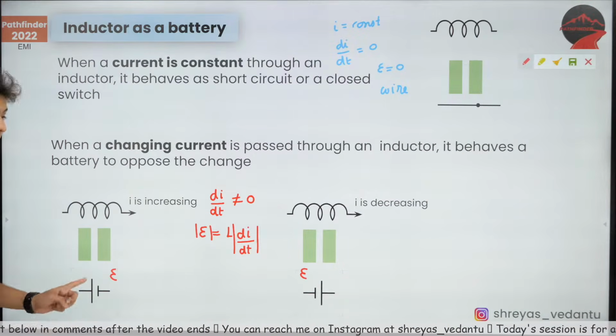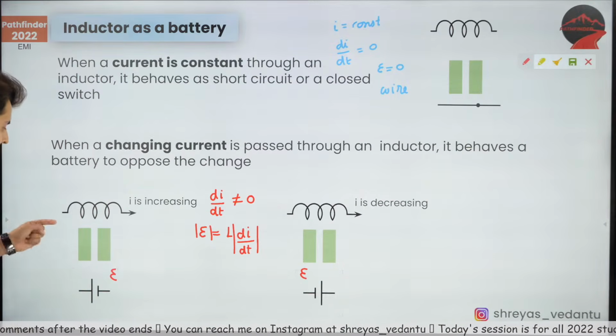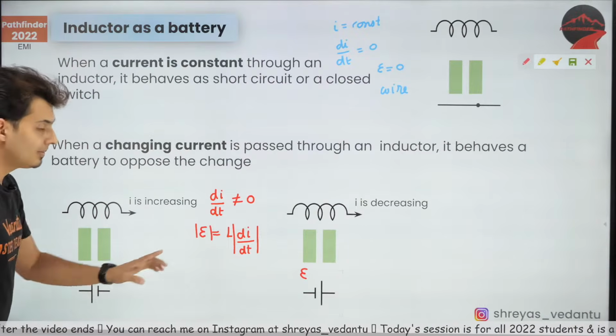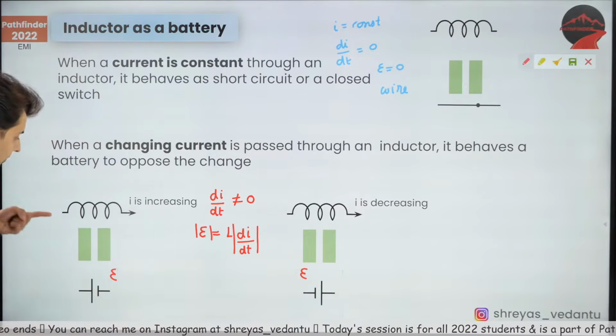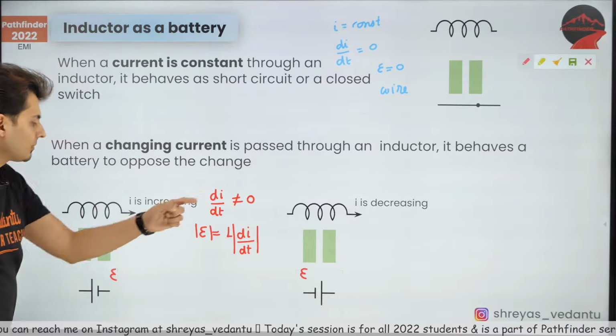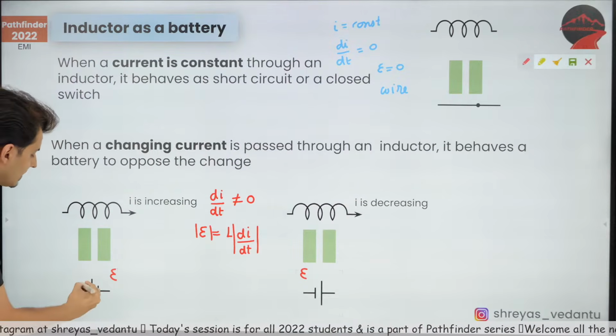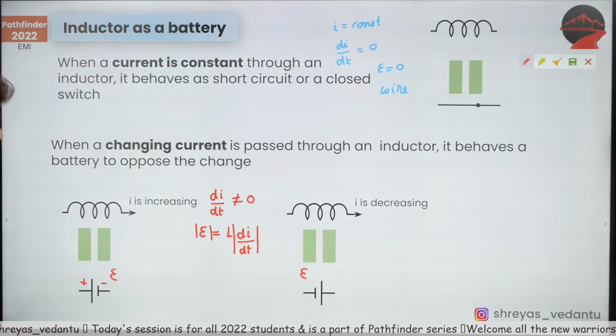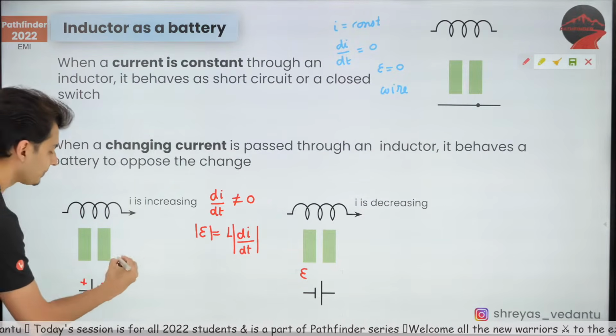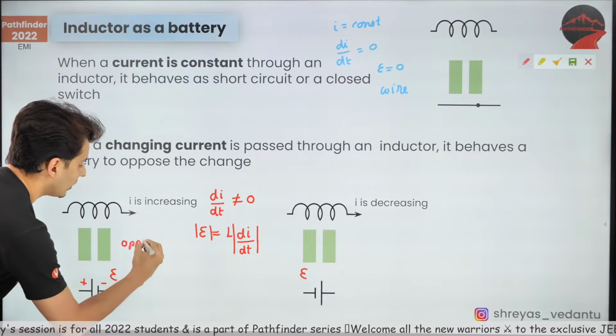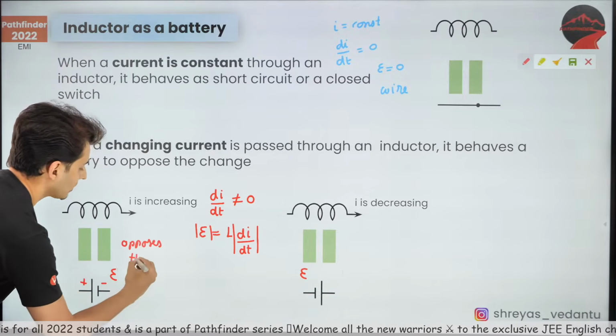But observe the polarities. That's very important. Why are the polarities different? Understand the logic. If the current increases, what will the inductor do? It will oppose it. So that's why the plus terminal is here and the negative terminal is here. It's opposing the growth. So here it opposes the growth.